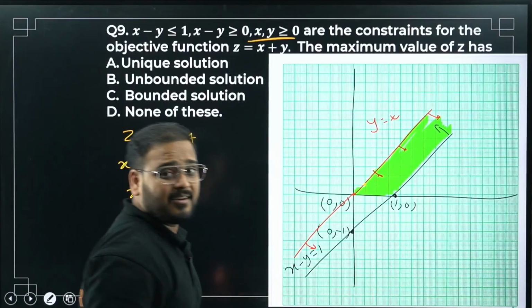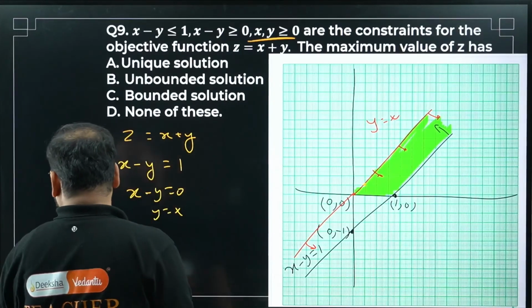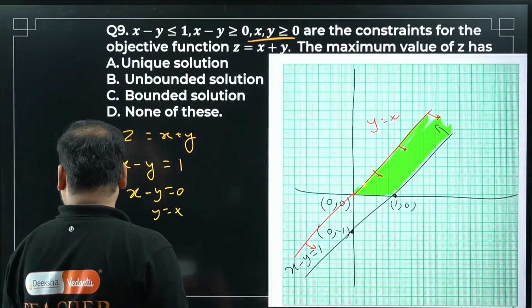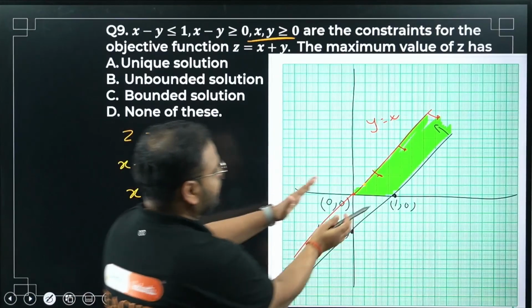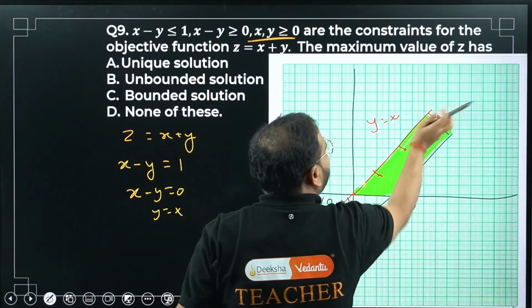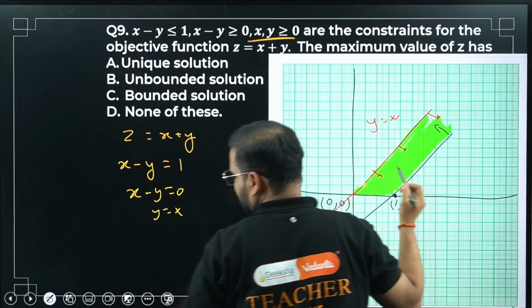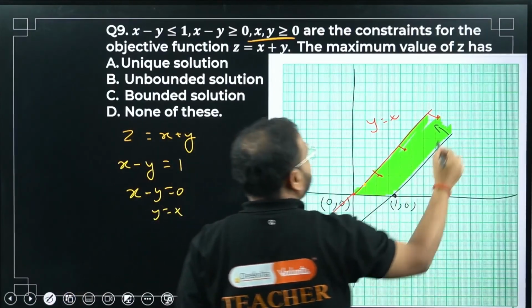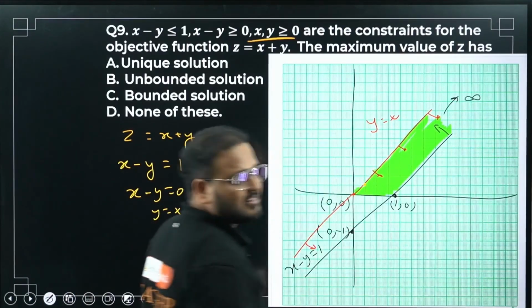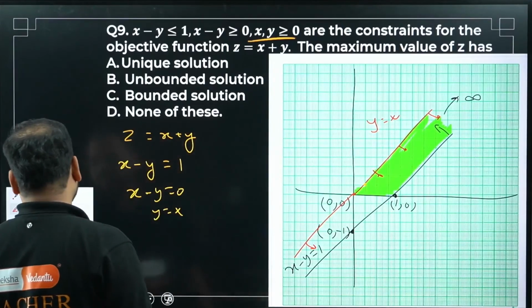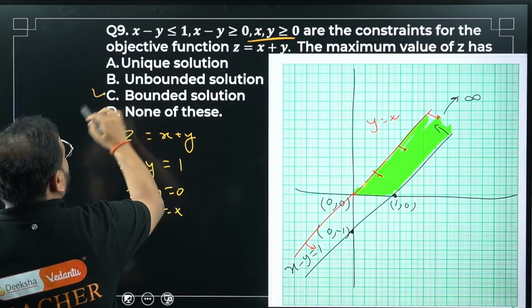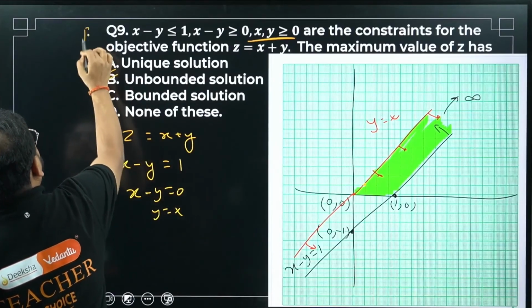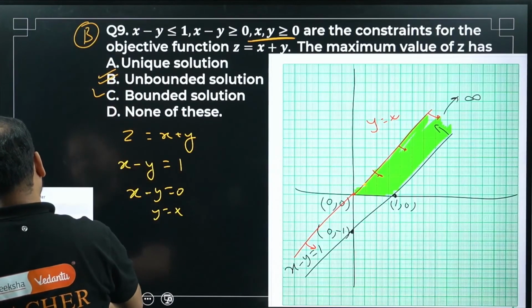Is it bounded? Yes, sir. No, sir, it is not bounded. It looks bounded because of the two lines forming this box, but on the right side it can go till infinity. For that reason it is unbounded. So the option is going to be B, unbounded only.